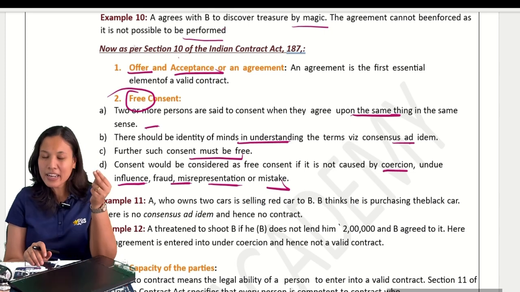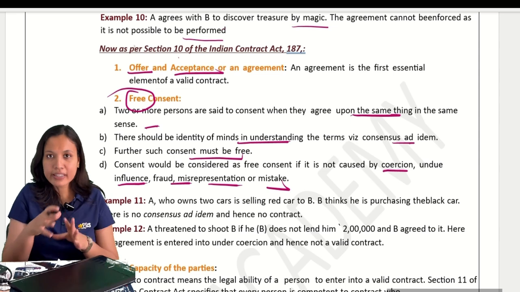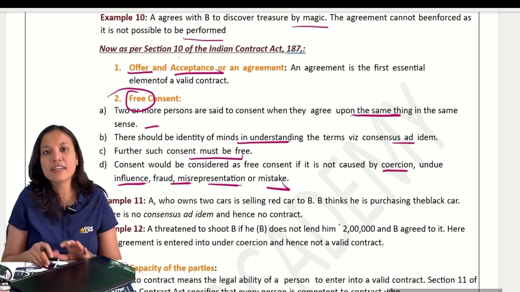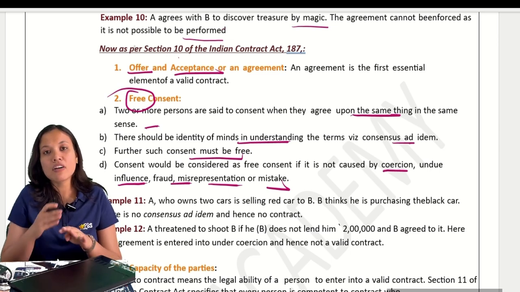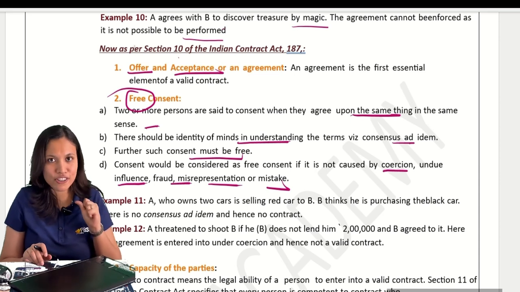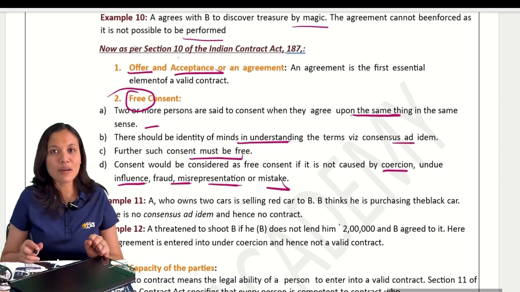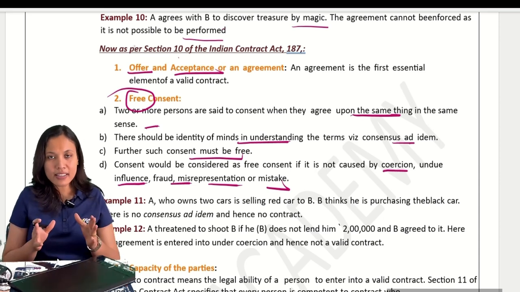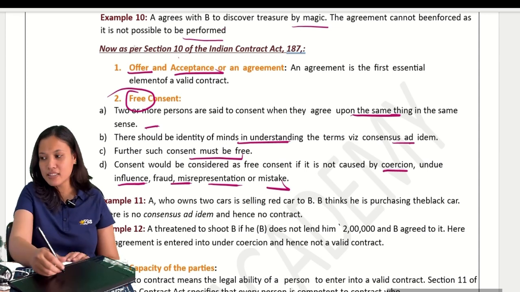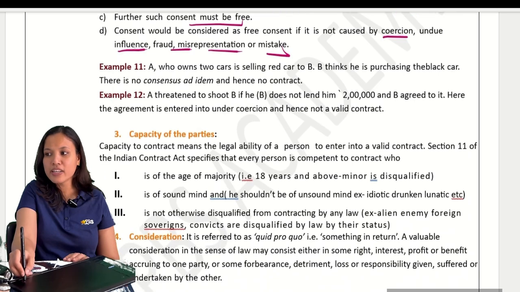For now, you learn all these 5 words, but I will tell you about all these words in detail. Coercion means threatening. By misrepresenting, you are trying to induce the other party to make the contract. Then it is said to be a contract made not with free consent. You have to remember these 5 words for sure, but we will discuss each of these terms in detail in the coming units. Consent, did you get it? When he is not giving consent freely, but giving it under some pressure, then it is not free consent. The pressure is of 5 types: coercion, undue influence, misrepresentation, fraud, and mistake.